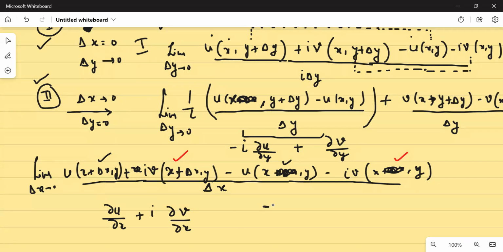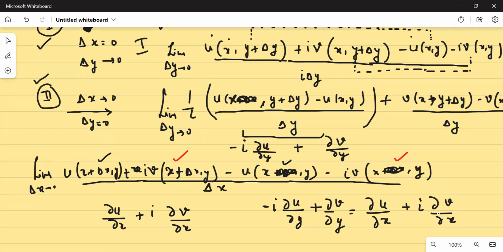So if I equalize these two limits, so minus iota del u upon del y plus del v upon del y is equals to del u over del x plus iota del v upon del x. Yes or no? So if you equate these two terms, what do you get? You get your Cauchy-Riemann conditions.